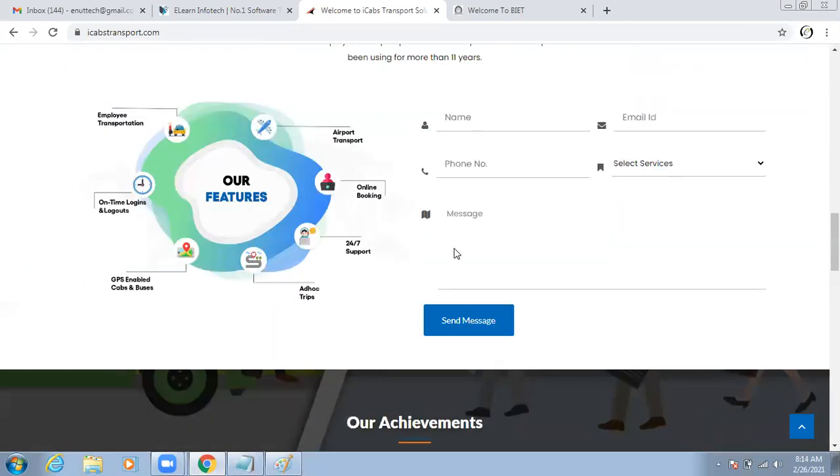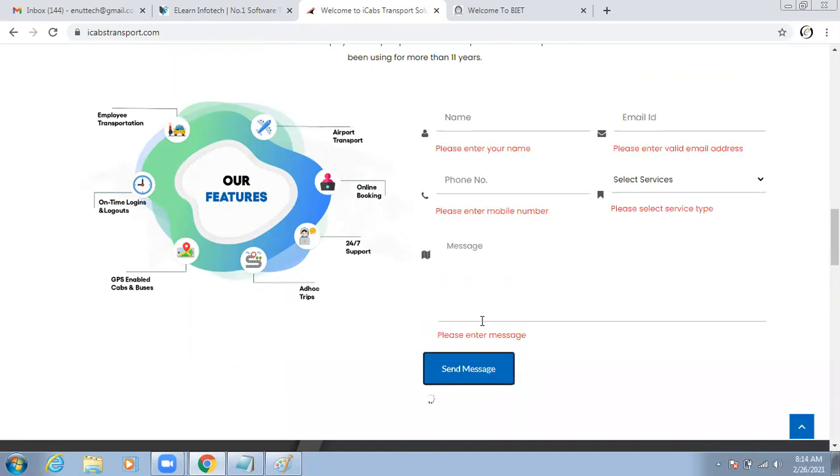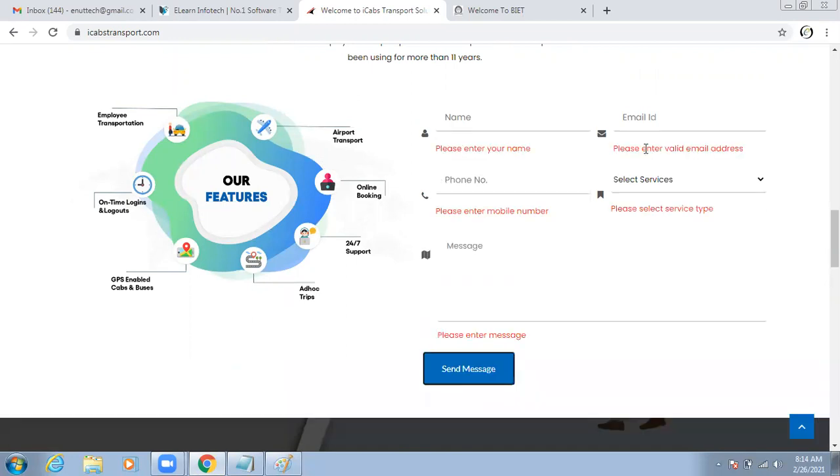See, we have one quotation form. Now I'm not entering any data. I'm just trying to click on send message. So what happened? It will display some validation messages. Please enter your name. Please enter a valid email ID, like that. Then this is the phone number. In this phone number, you have to enter only numerics. In case you are entering characters, what happens? Again, it will show one message: mobile number allows only numerics.